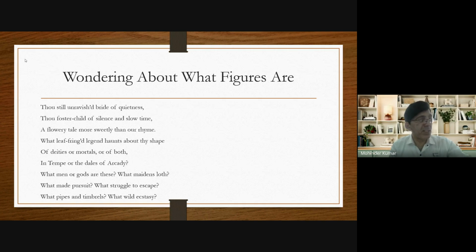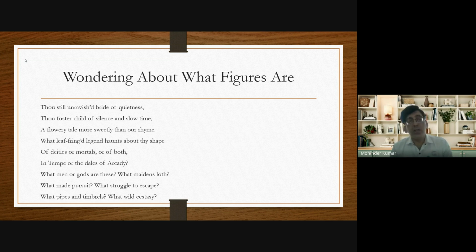So these are the pictures there, and he is presenting the pictures on the urn. What pipes and timbrels, what wild ecstasy, because there are some musicians also on the urn. There are the carvings of some musicians also there, and they are playing their pipes and timbrels. These are musical instruments, so they are playing their musical instruments. And then he says, what wild ecstasy? Ecstasy means overjoy, means each and everybody, the musicians, they are looking very happy, they are playing their instruments in an excellent way.